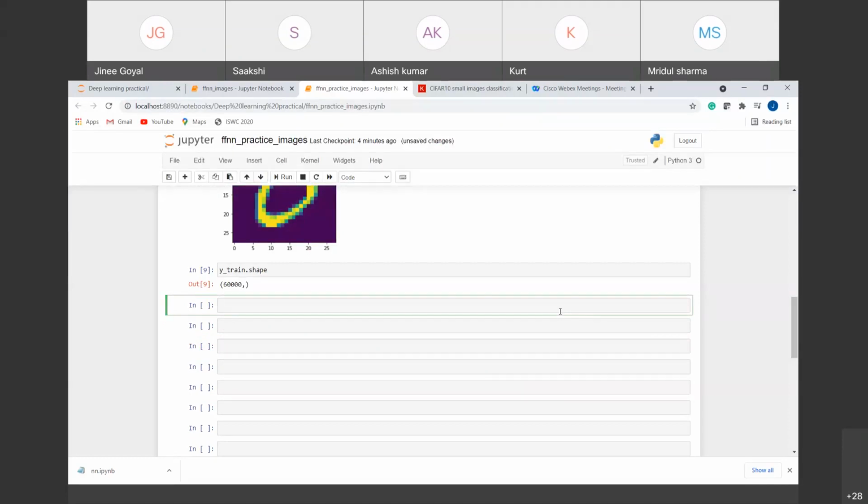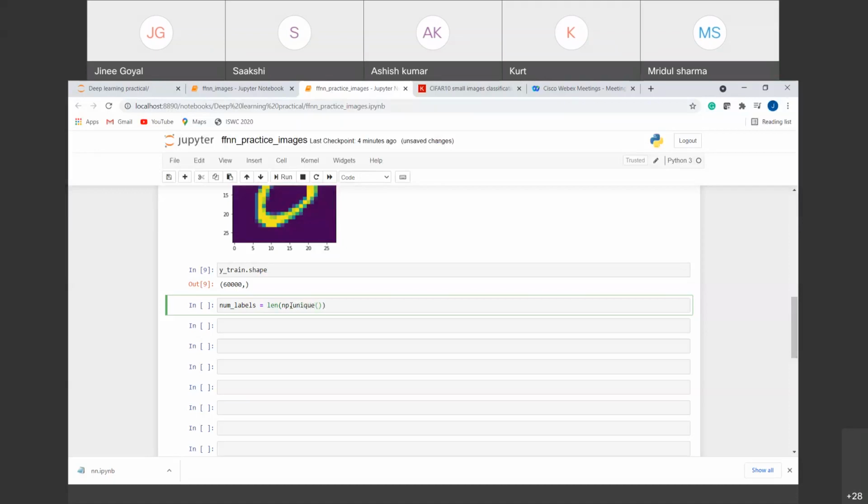Now, we have to check how many unique values are there in this Y train. We know there are multiple classes here, and by default we know there are 10, but to make sure that there are 10 unique values, we'll find how many unique labels there are. For that, we'll use the function that we used in the first class. We'll calculate the length of the unique values, using the np dot unique function.